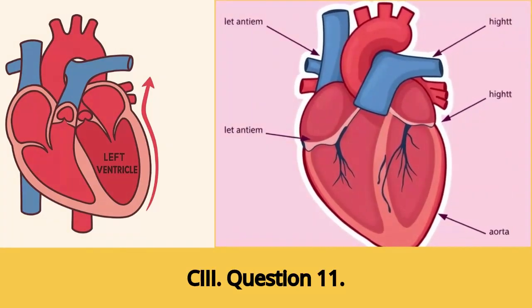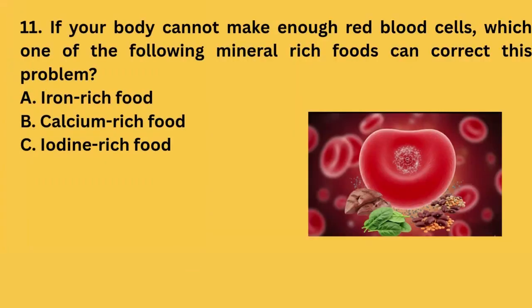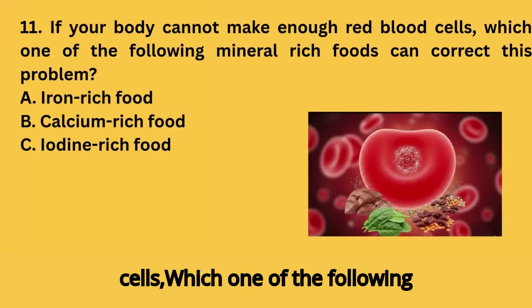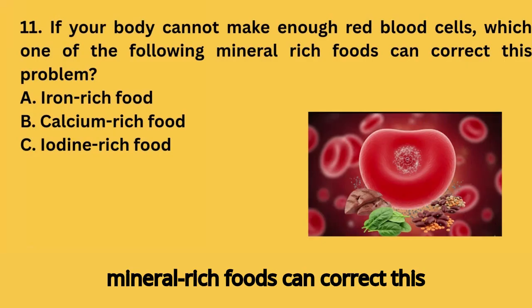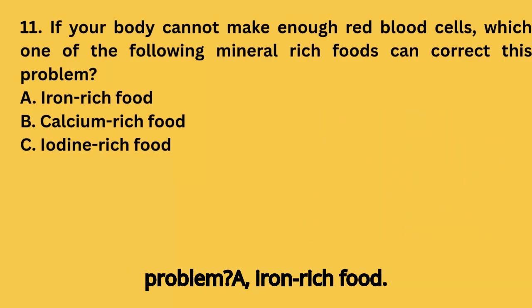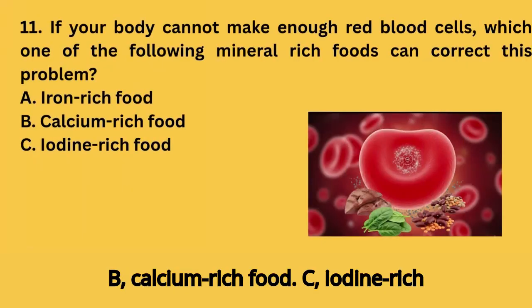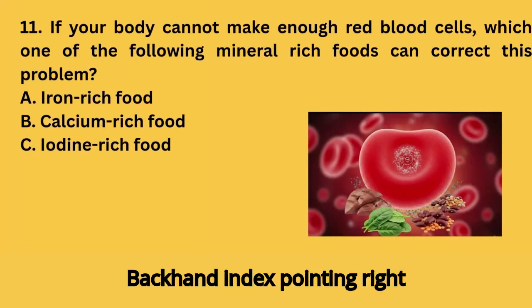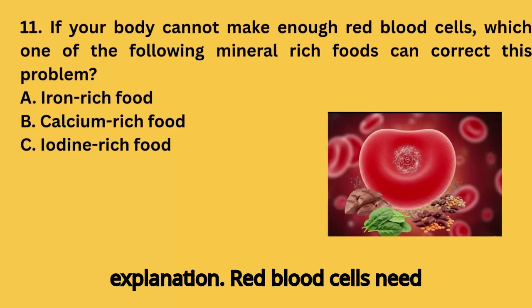C-III. Question 11. If your body cannot make enough red blood cells, which one of the following mineral-rich foods can correct this problem? A. Iron-rich food. B. Calcium-rich food. C. Iodine-rich food. D. Sodium-rich food. Explanation.